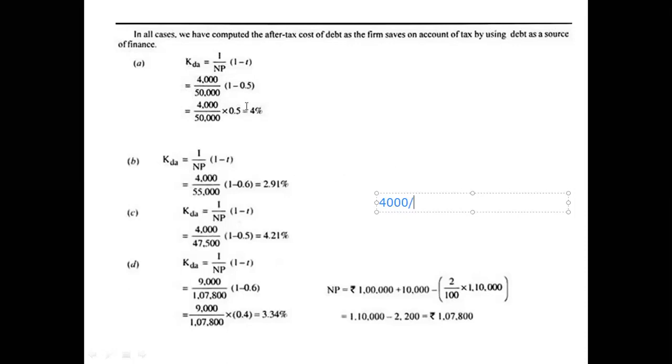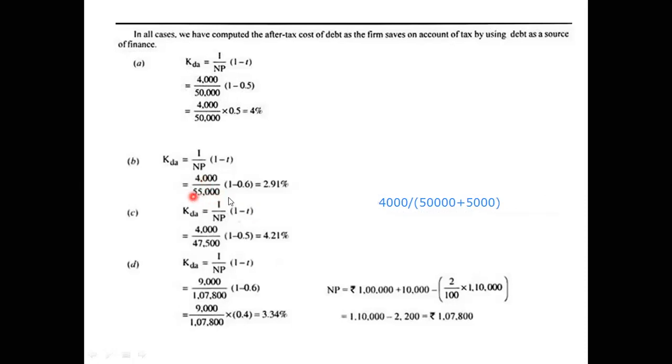The face value of the debenture is 50,000. On that 50,000, 10% comes to, sorry, 5,000. So 50,000 is the face value plus premium extra. Premium is 10% on 50,000, which is 5,000. So the total comes to 4,000 divided by 55,000.